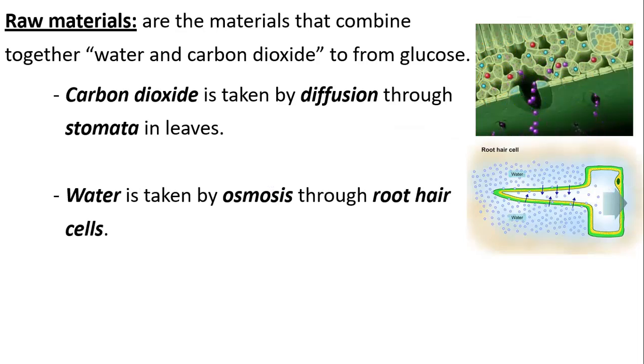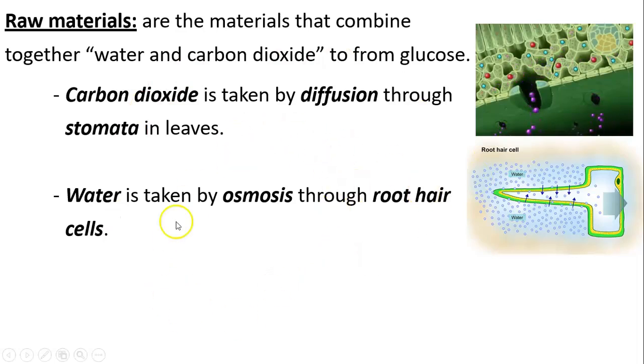What about water? Water is taken by the root hair cell. Remember the root hair cell from the specialized cells? The root hair cell had a very special figure with a finger-like projection to allow the absorption of the water and any other materials needed by the plant. Remember it? And of course, it was under the soil to absorb all those materials.